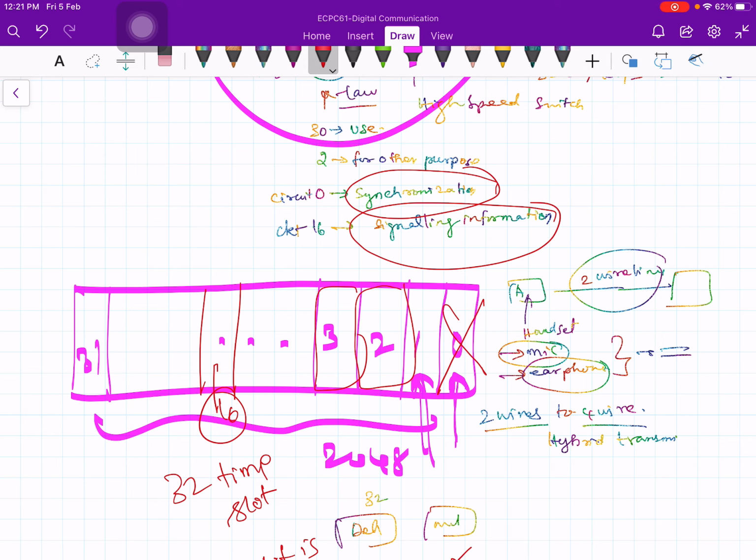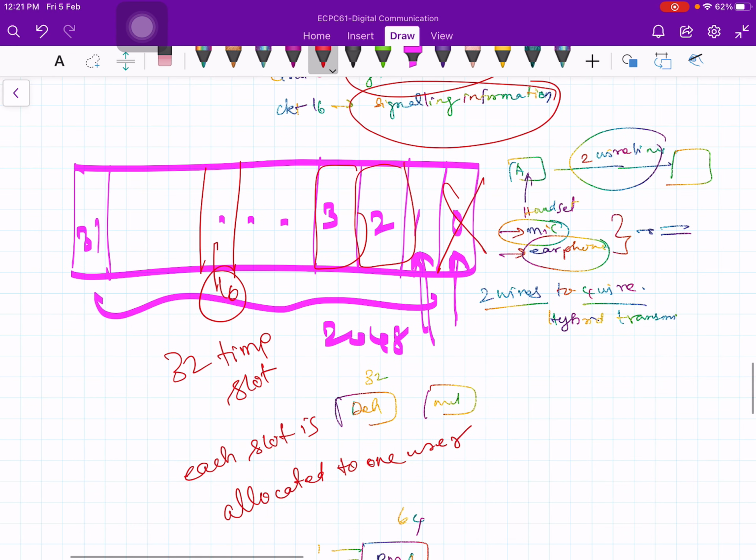But the total duration of these slots has to be 125 microseconds, because after you have sampled the first sample of the first channel, you have to get to the next sample within 125 microseconds. So this total duration is 125 microseconds.